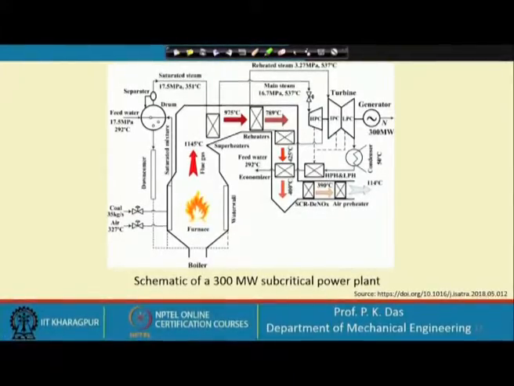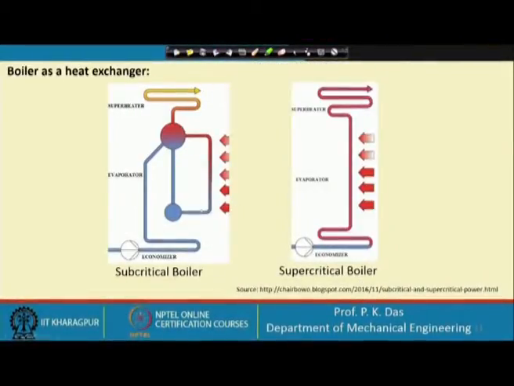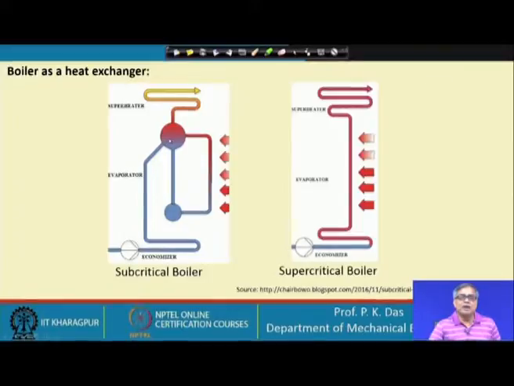So, if we go to the previous slide once, what we can find is the furnace wall. Here heat is given to the flowing water. So it will get evaporated, but not completely; partly it will get evaporated and come to this circular section, which is called the steam drum, where the vapor and liquid will get separated. The vapor will go to the superheater, and the liquid comes down through what is called the downcomer.